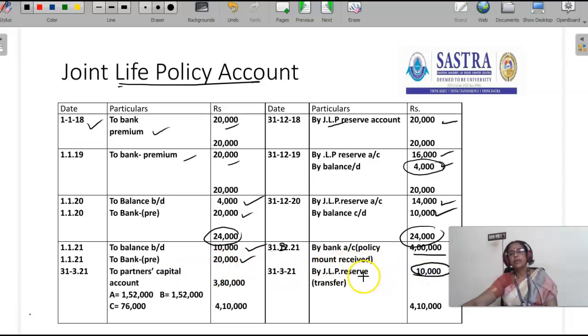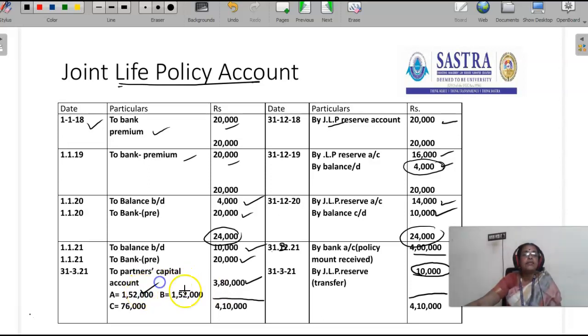The balance of joint life policy reserve is 10,000, so that should be credited here, and the total is 4 lakh 10,000. That 4 lakh 10,000 minus 30,000 is 3 lakh 80,000. That 3 lakh 80,000 should be transferred to A, B and C in the ratio of 2:2:1. So A will get 1,52,000, B will get 1,52,000, and C will get 76,000.